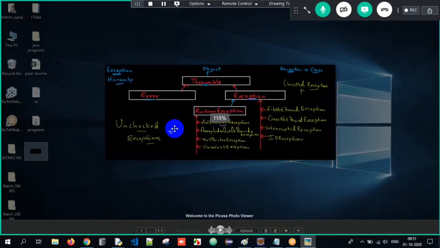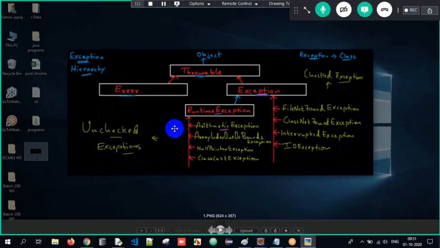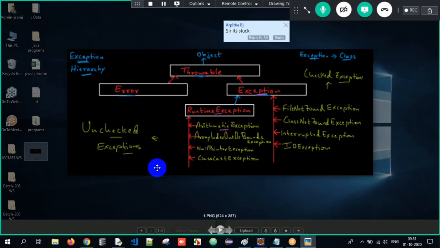If you could closely observe the diagram which is on the screen here, guys, Object is the supermost class in entire Java. But in the exception hierarchy, we have one class called Throwable. Throwable is the supermost class in exception hierarchy. Under that, we have two subclasses, that is Error and then Exception.